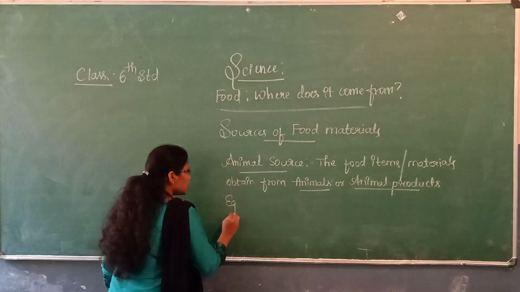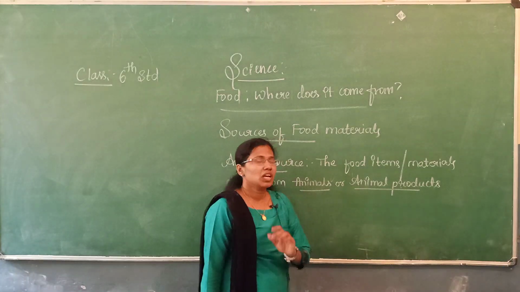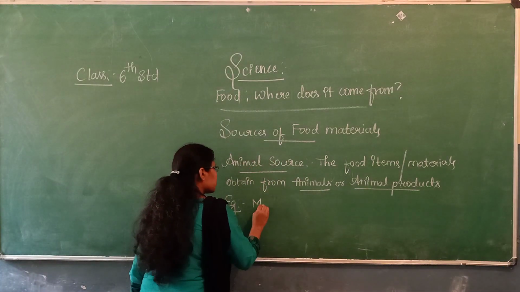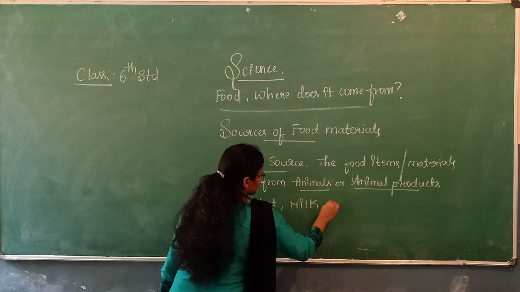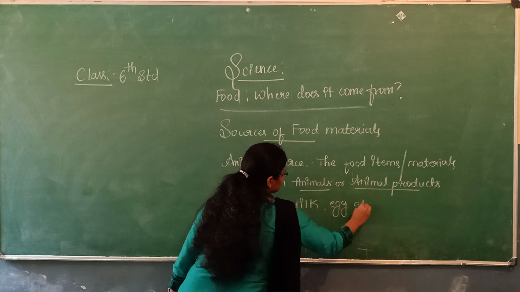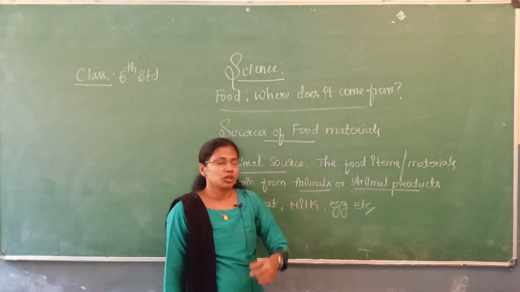Now let us list some examples for animal sources, that is meat, milk, egg, etc. All these are sources from animals.